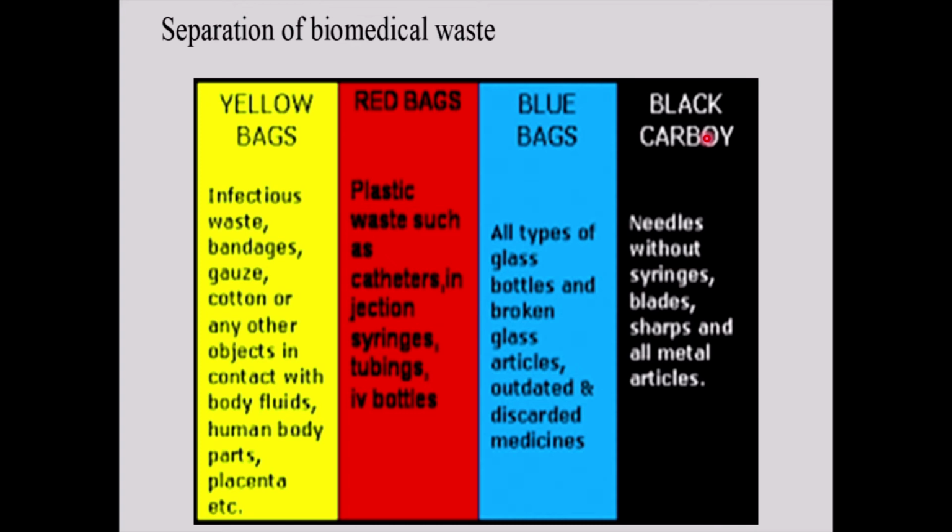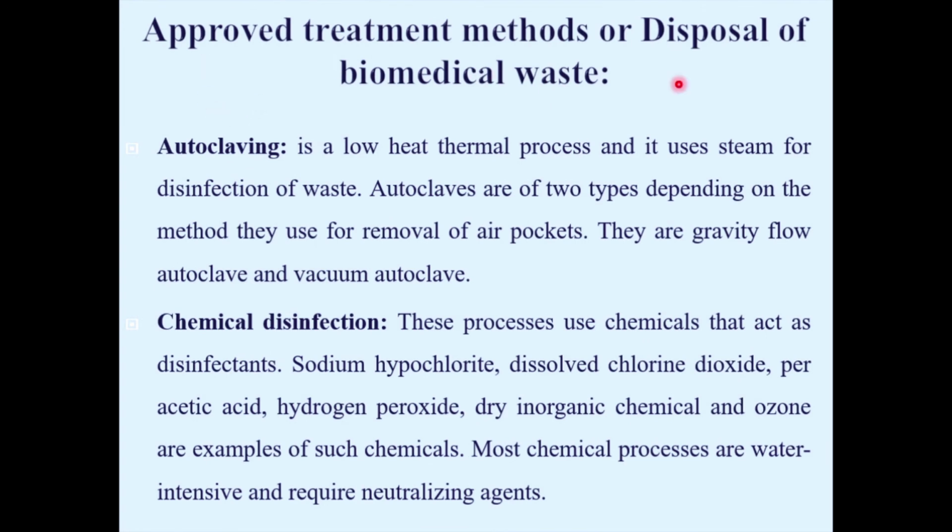After segregating, it should be processed. There are several steps to take care of biomedical waste. These are the approved treatment methods for the disposal of biomedical waste. The first one is autoclaving.